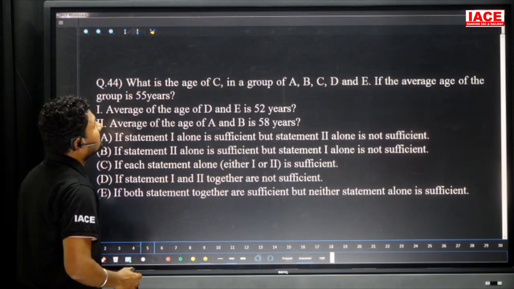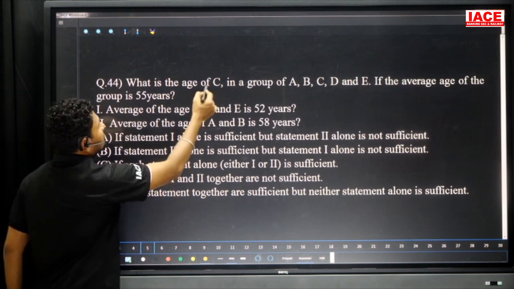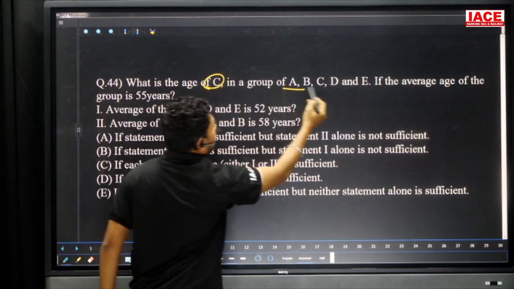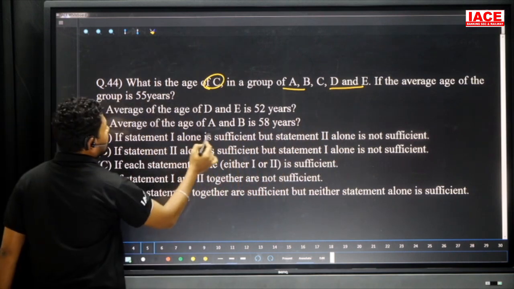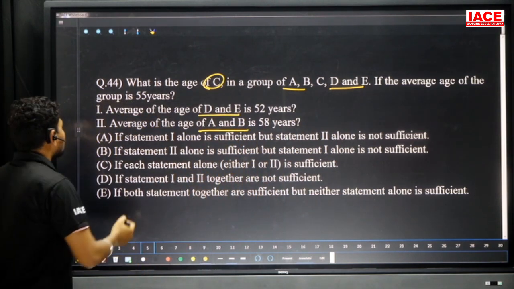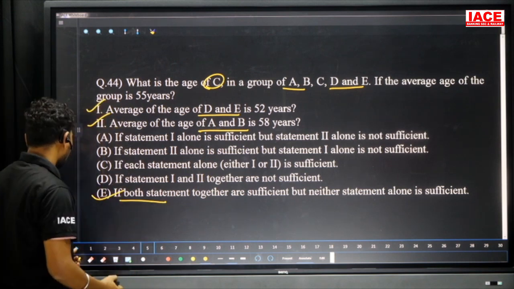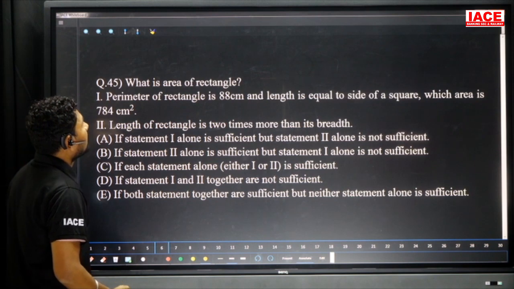What is the age of C in a group of A, B, C, D and E? The average age of the group is given. We need the value of C. For that, you need the AB value and the DE value. AB we get from the second statement, and DE we get from the first statement. That means both statements are compulsory to find an answer. Our option here is both statements, option E.